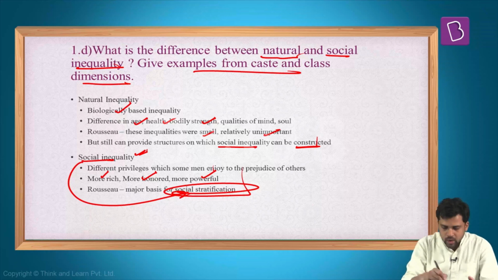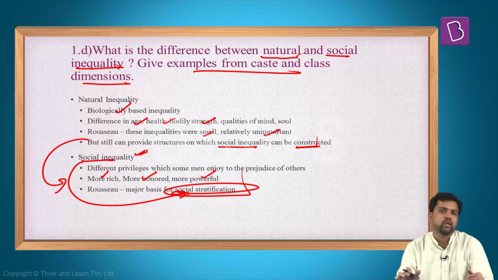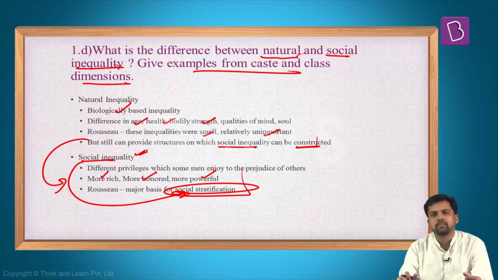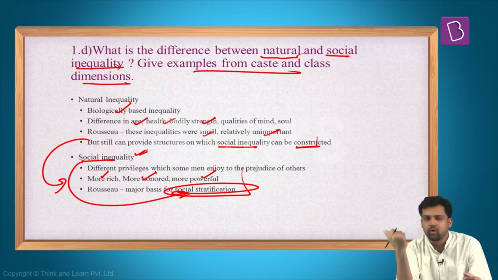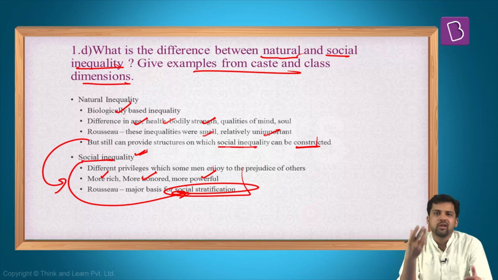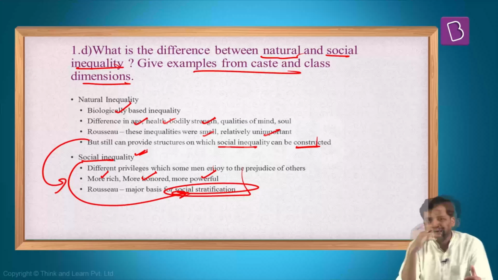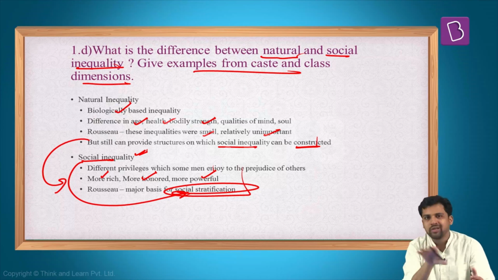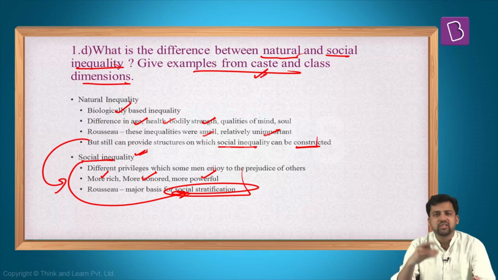But one thing I told you, how natural inequality can lead to social inequality. See, certain factors, for example, birth is a natural factor. You are born, it is a natural factor. But it can lead to social inequality in the longer run. Where you are born, if you are born in a Dalit family, or if you are born in a Brahmin family, in future, your attainment of different secular goals, secular interests will vary. So in future, your class positions can also vary. So birth, which is a natural process, can lead to differences along the caste hierarchy.